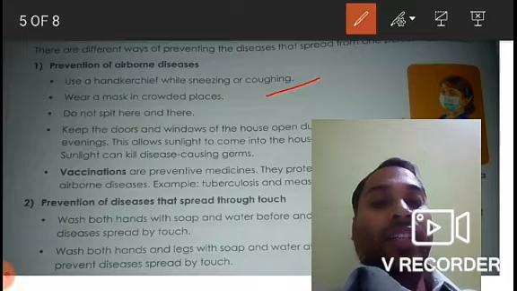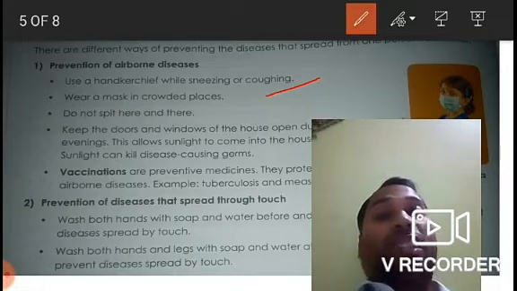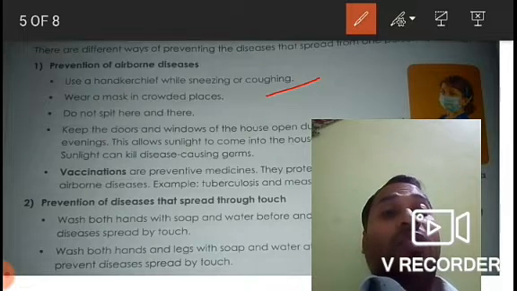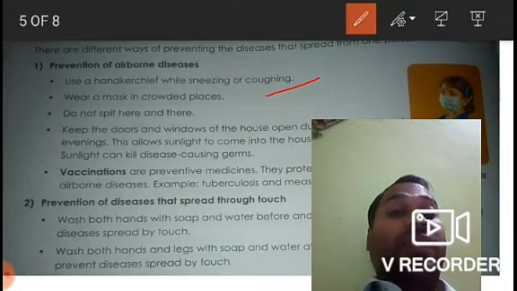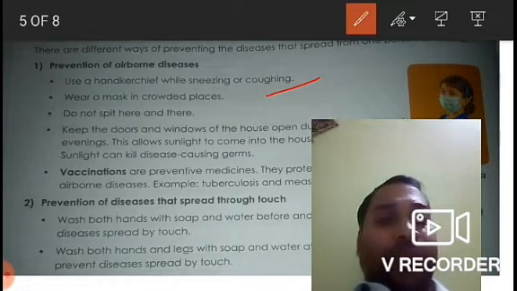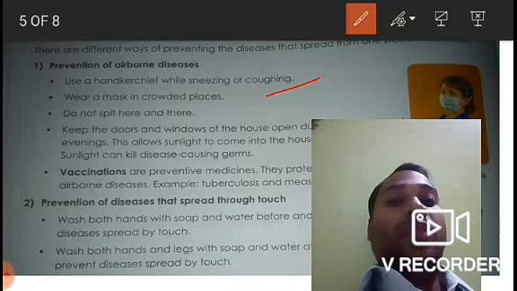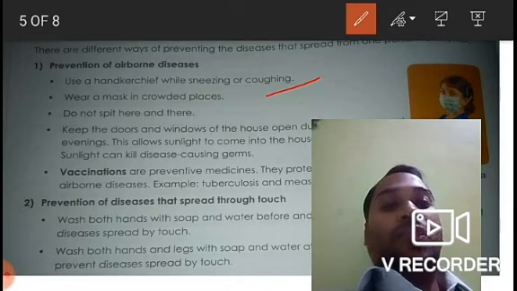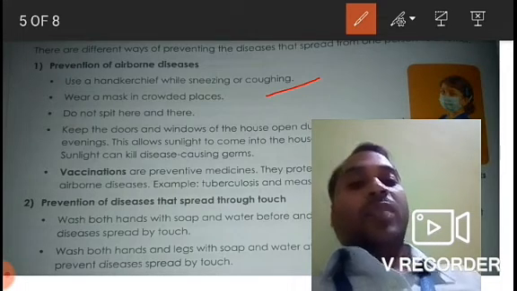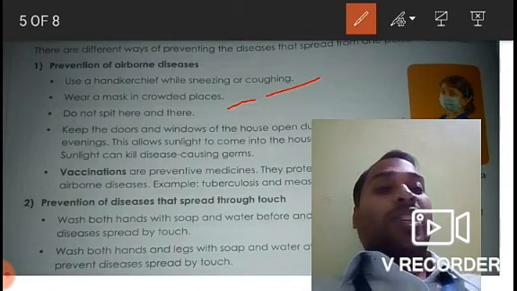The first point: we all know nowadays we are being asked to wear a mask whenever we go outside. Either a mask or a handkerchief, we should always use a handkerchief whenever we sneeze or cough, so that the virus or germ does not spread outside and infect anyone nearby. We should always cover our nose and mouth whenever we sneeze or cough. Then wear a mask in a crowded place. Rightly so, we all know the importance of a mask now.